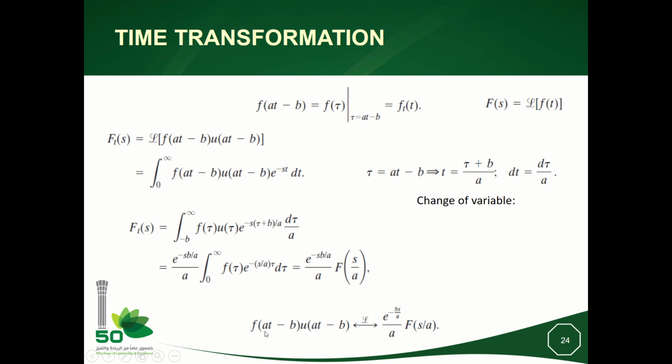So you see here it is a times t, and here we have 1 over a times s, and this is why we see the inverse behavior in the frequency domain. It means if a is greater than 1, then 1 over a will be less than 1. And here we can compress or make a dilatation of the spectrum depending on the value of a.